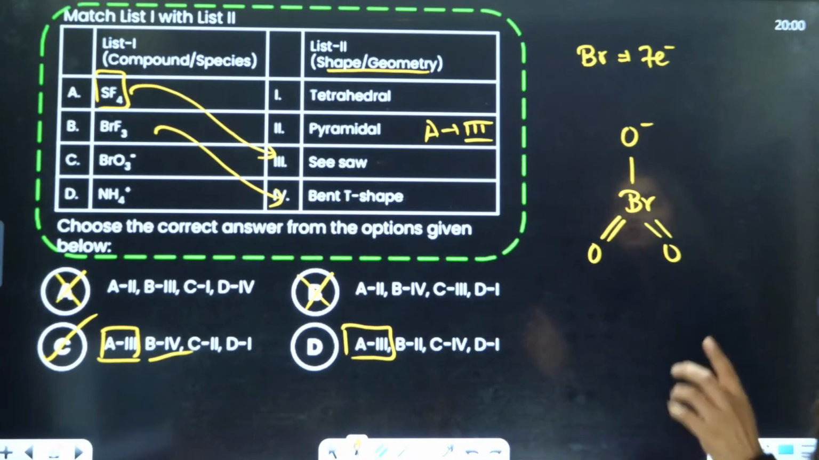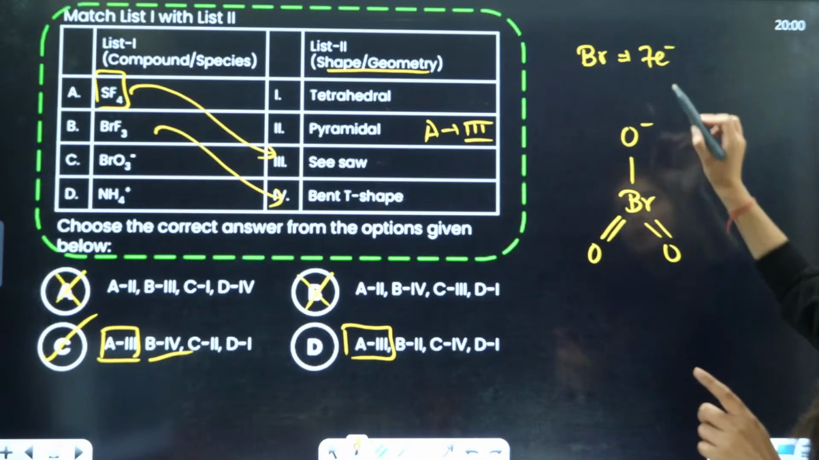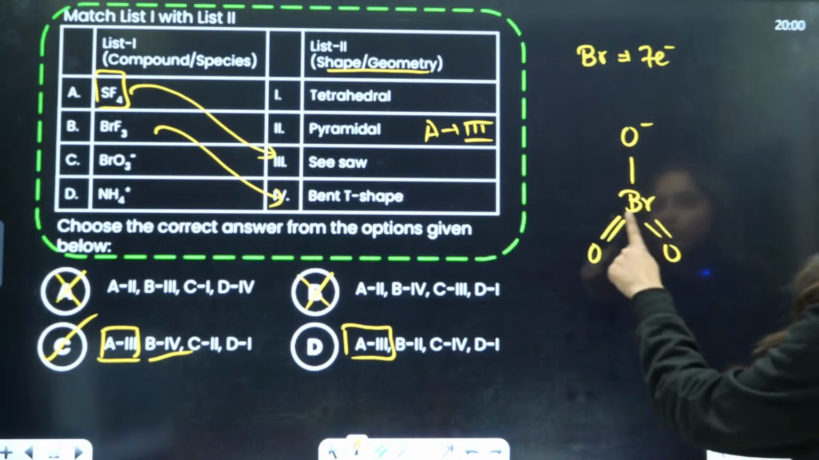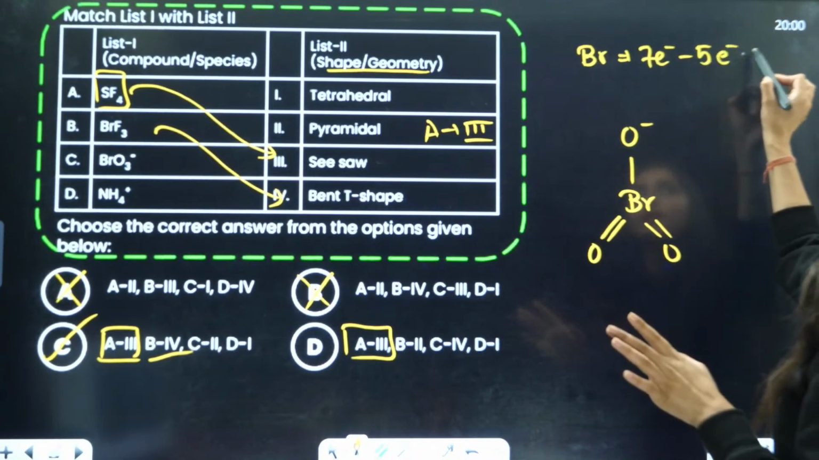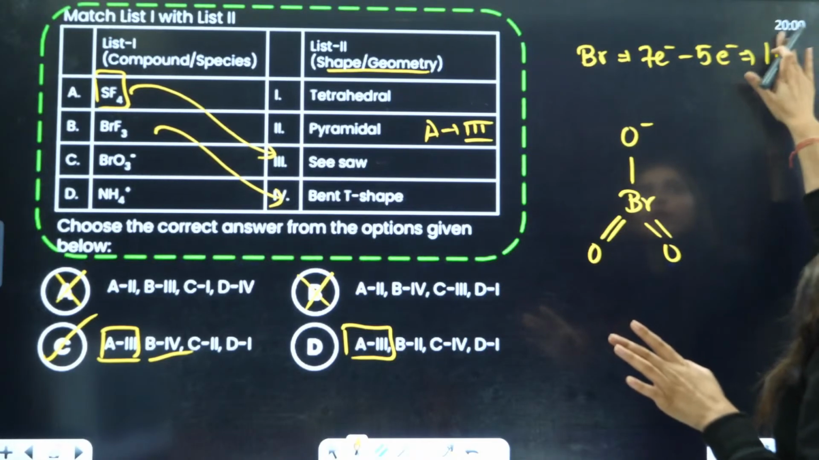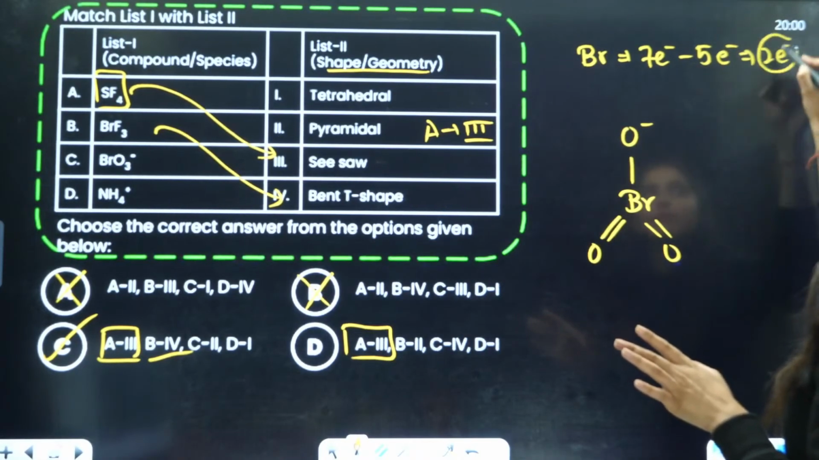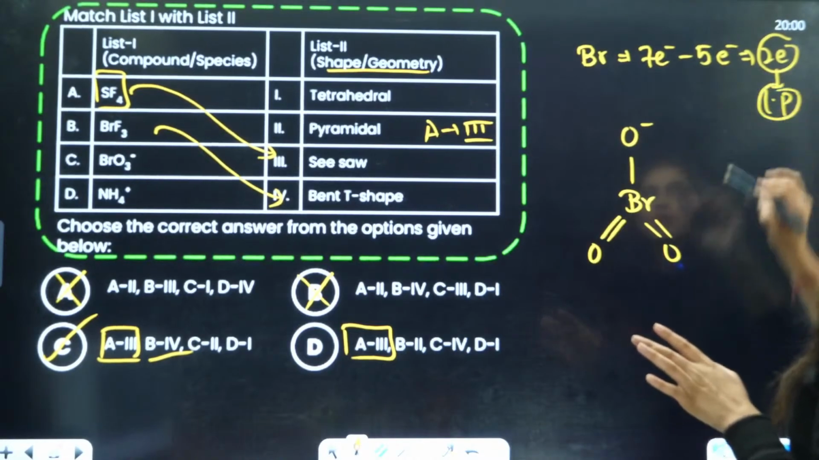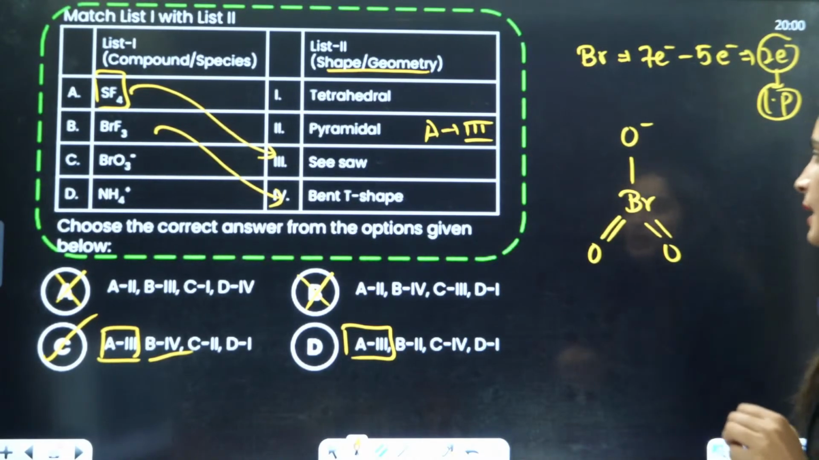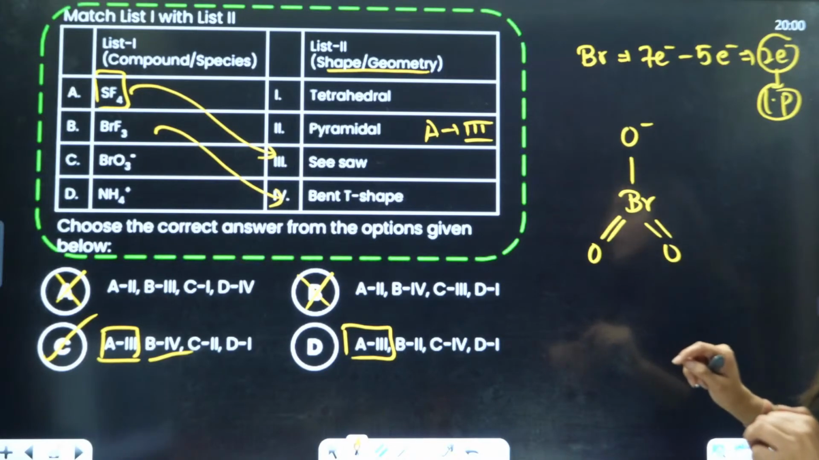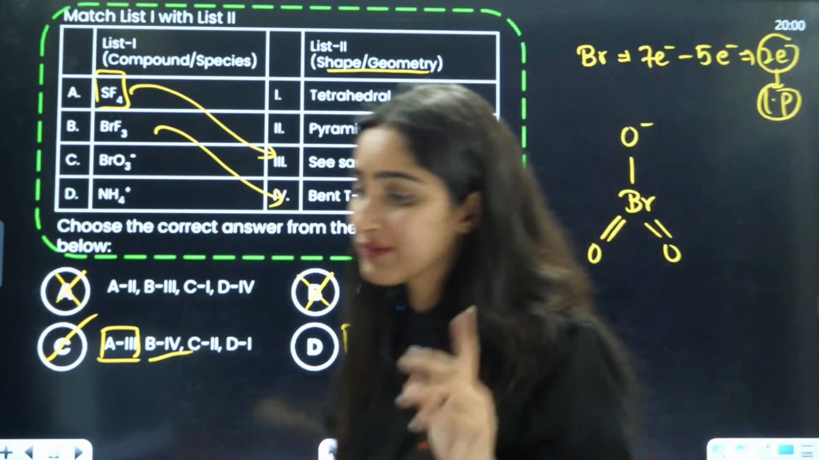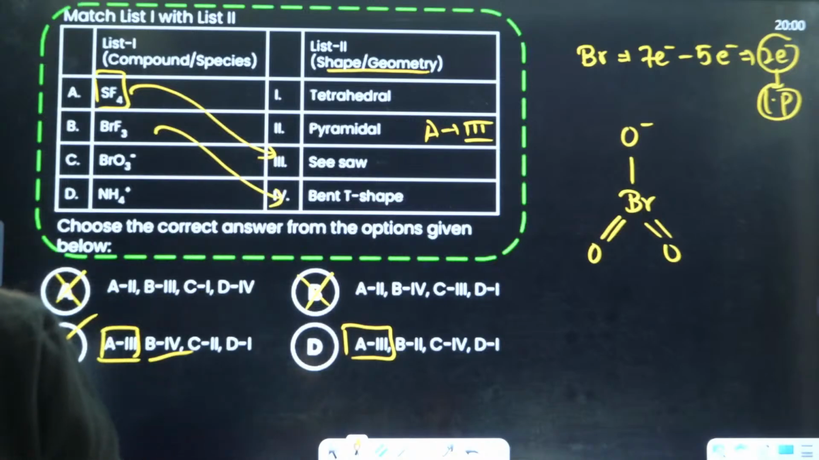I'll tell you how this is going to be pyramidal. So basically, what is happening here? Out of this Br, 7 electrons, 5 electrons are already involved, and you will have 2 electrons left. That means 1 lone pair it will form. So it is having 1 extra lone pair. That is why it is going to have tetrahedral geometry.